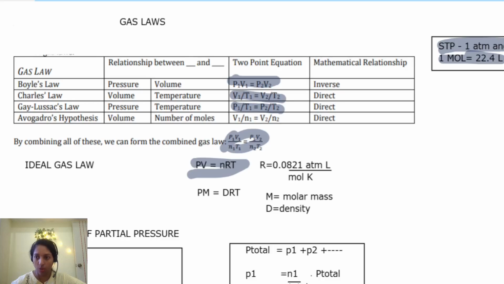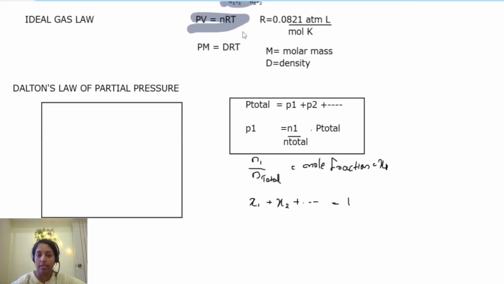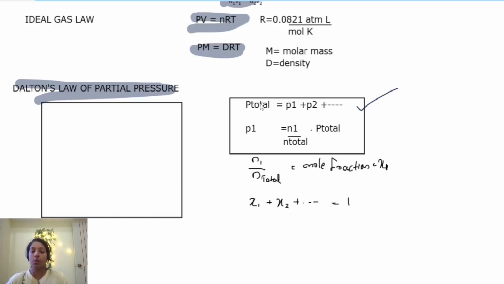All the equations are available. And see, this is the density equation. If you want to include density, PM is equal to dRT; that density equation you can also study. And Dalton's law of partial pressure, you need to know these two important equations. If mixtures are there, P total will be the sum of the individual partial pressures, and each individual partial pressure you can study as N1, the number of moles, over the total number of moles times P total. That is the fractional number. N1 over N total is the fractional number.